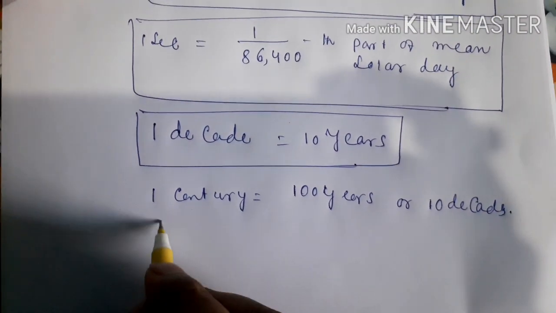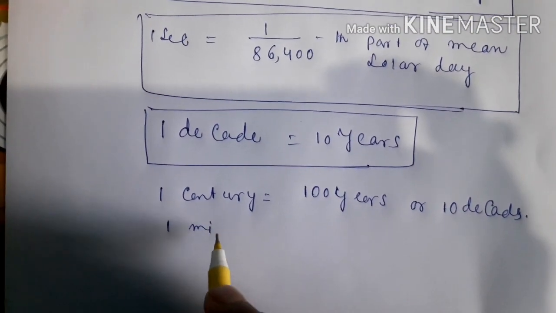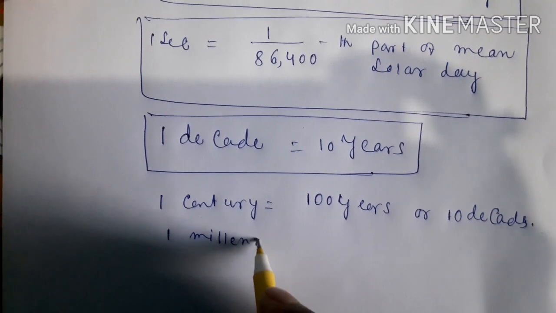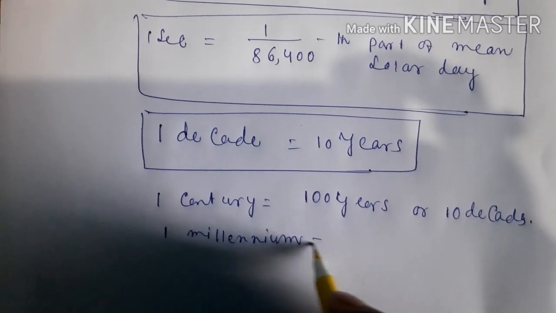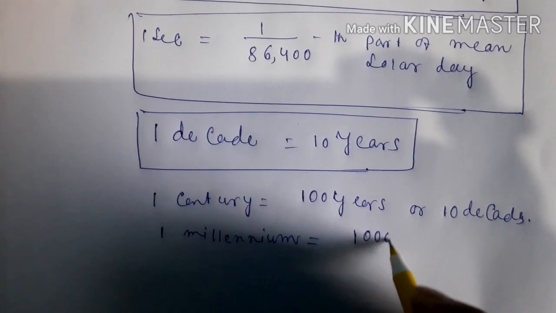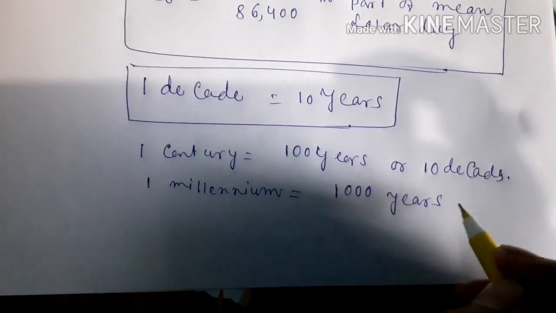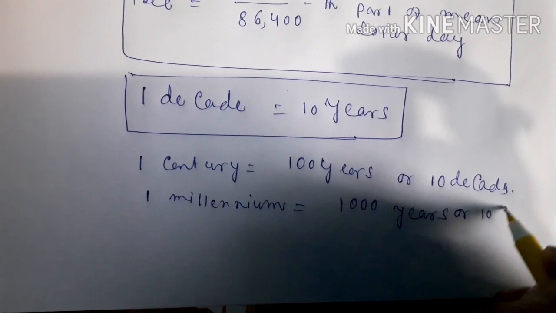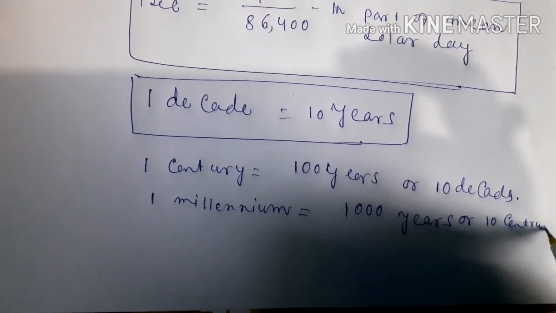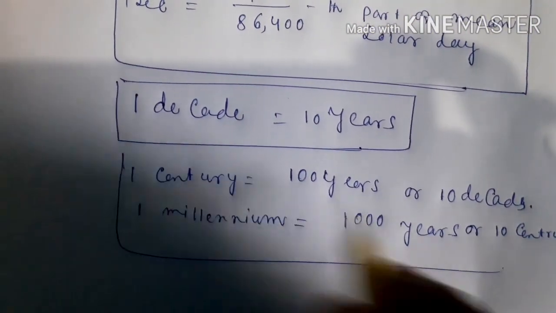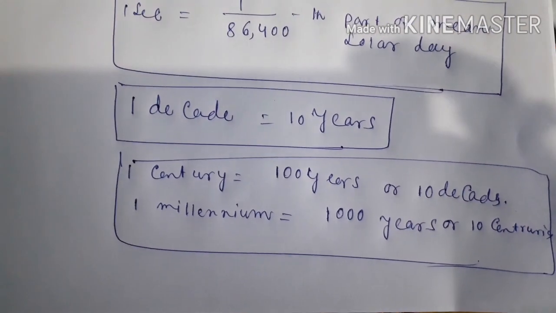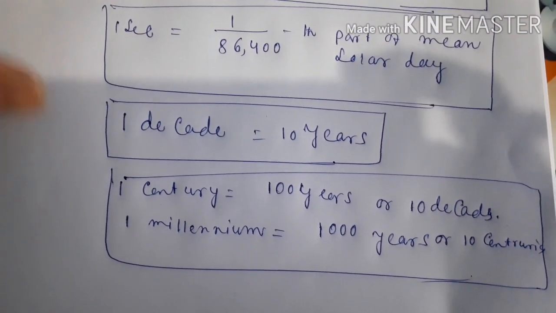Last one, 1 millennium is equal to 1000 years or 10 centuries. These are very important things, and this question is asked many times in the exam.